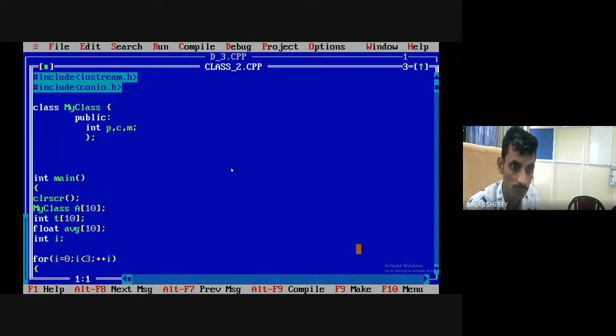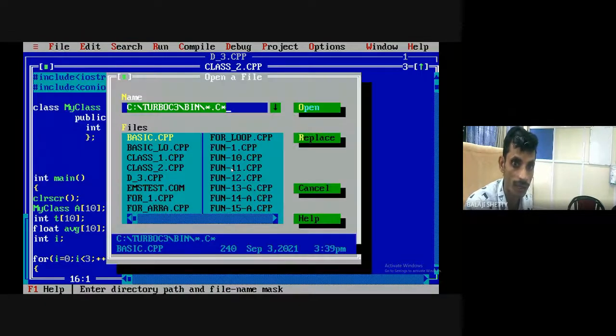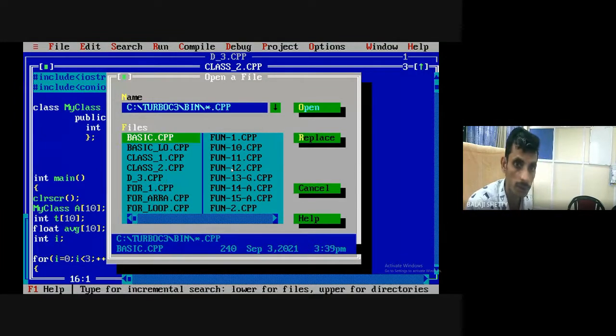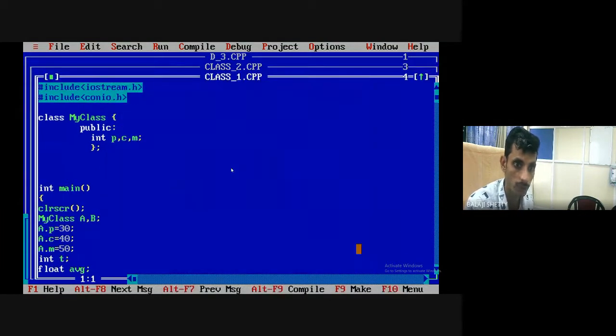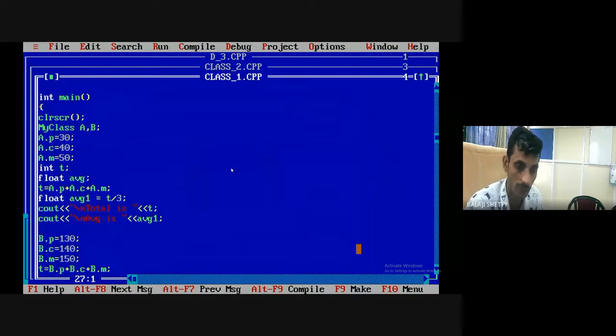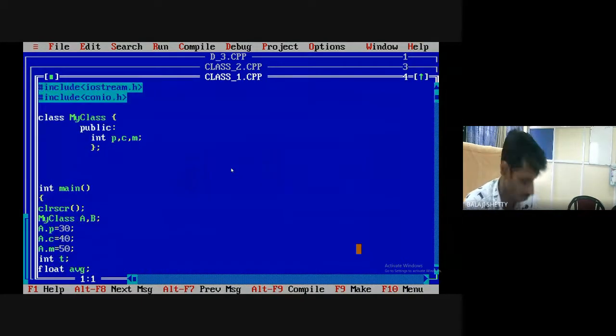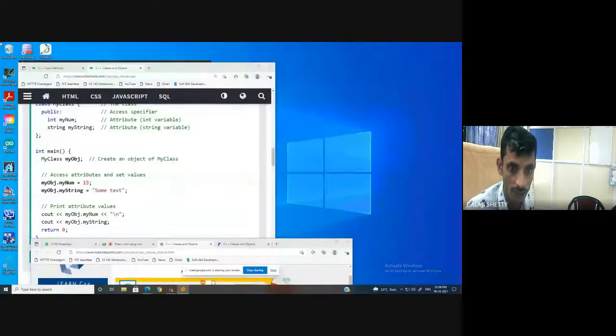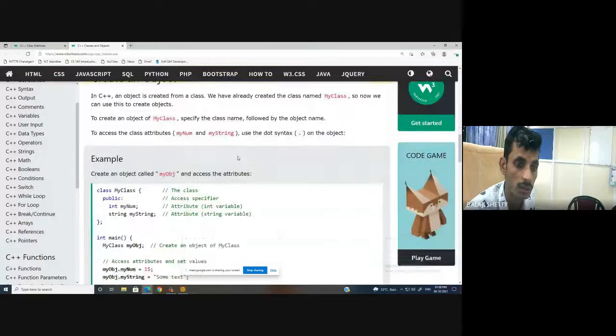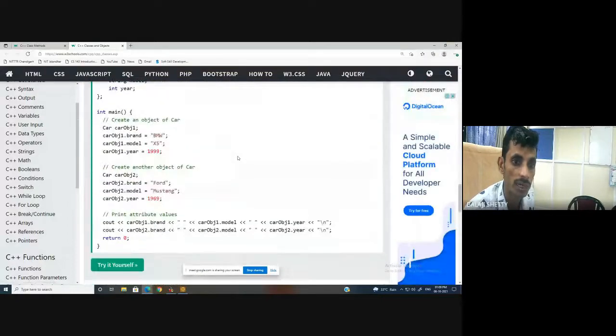Class 2. Okay. So what I will do? I will open the class 1 program, class 1.cpp. Okay. Now what I will do? I will convert the same program using member functions. Now let us take the help of a website. What is a member function? See here. So here multiple objects.